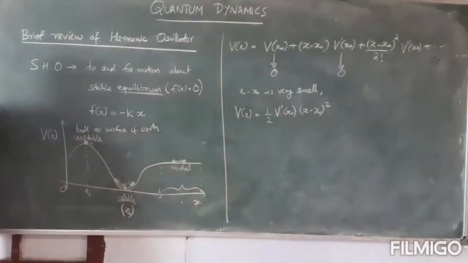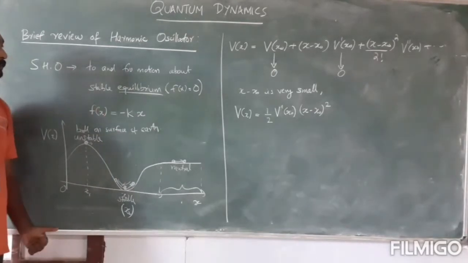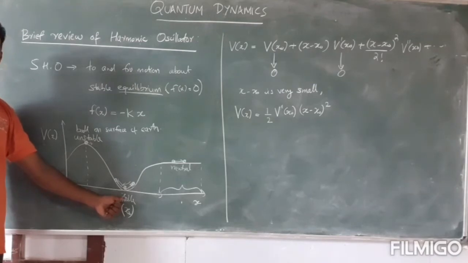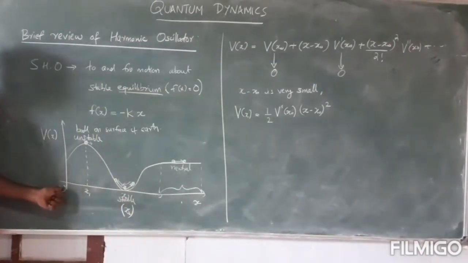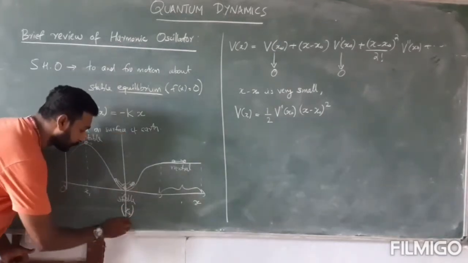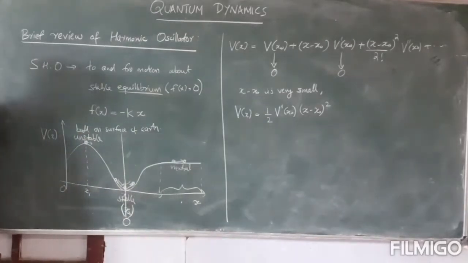Now, in order to compare this with our original equation f of x equal to minus kx, I will choose my stable equilibrium position as my origin. So right now my origin is here. Okay, I have the freedom to choose the origin at any point. So instead of choosing the origin here, I am going to choose my origin at this point. So instead of this point being x0, I will choose that point as 0.